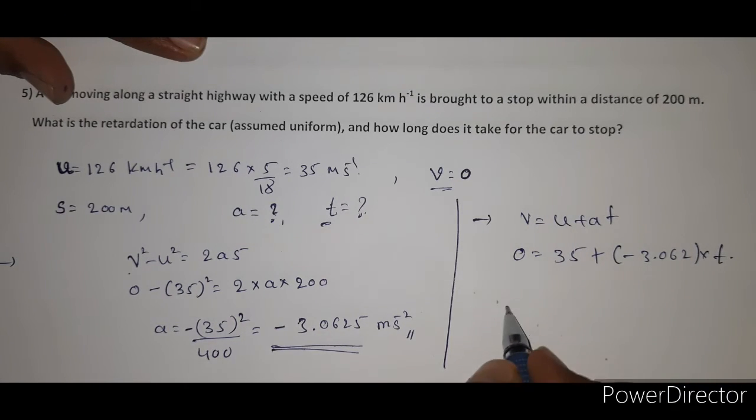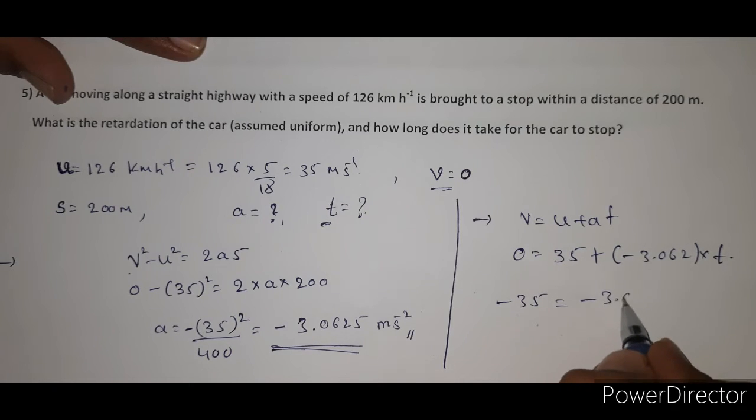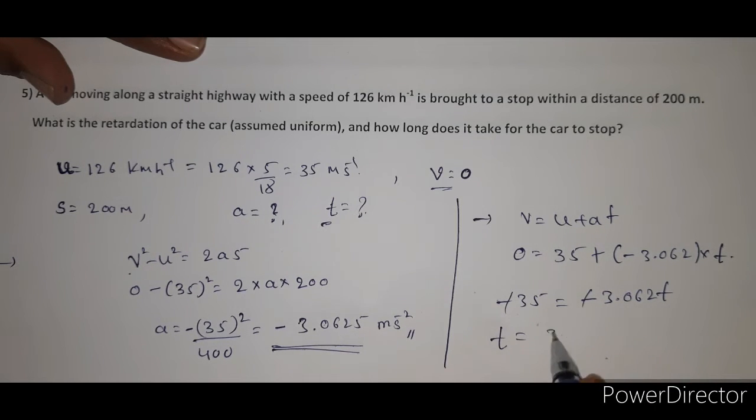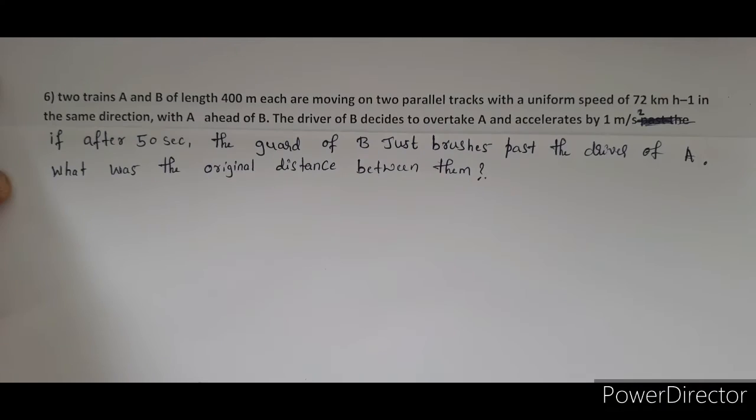Then it becomes minus 35 is equal to minus 3.0625 into t. Here minus and minus get cancelled. Then t is equal to 35 divided by 3.0625, that is equal to 11.43 seconds. So this is the time and this is the retardation.